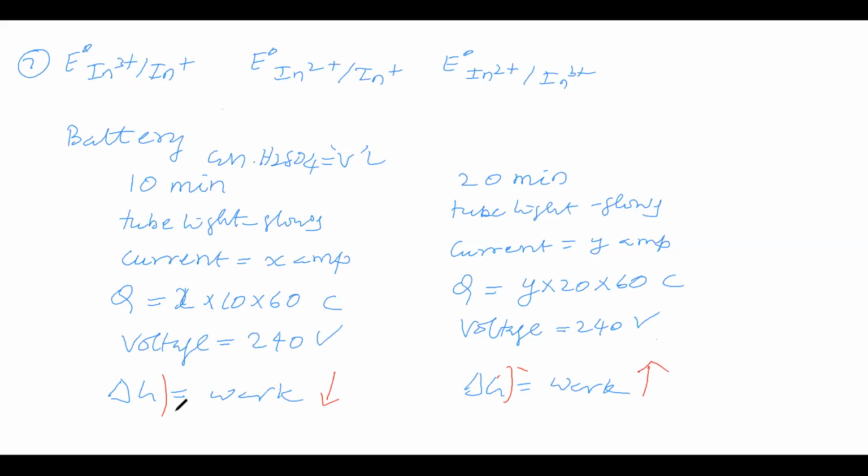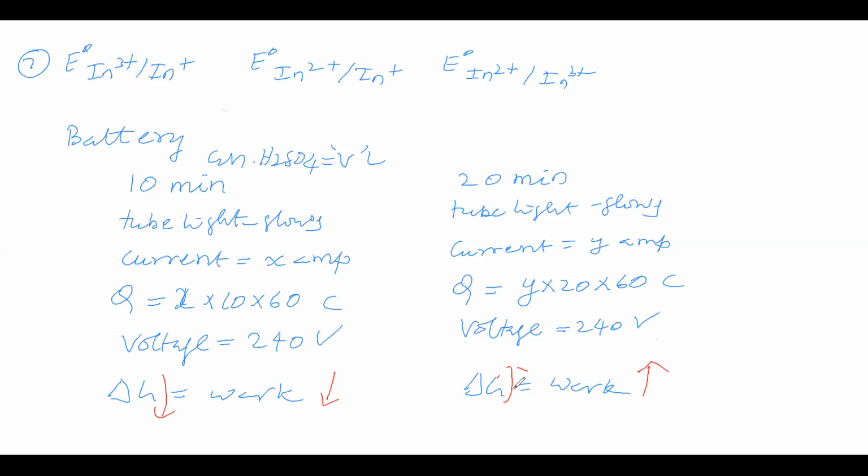Now shall we say delta G depends on quantity, or delta G does not depend on quantity? Here see, quantity of electricity utilized is this much, therefore work done is this much, and delta G is this much. Here the tube light is glowing for 10 minutes, here for 20 minutes. Here current utilized is less, there more. Quantity of electricity is less, there more. Work done is less, there more. Delta G is less, there more.